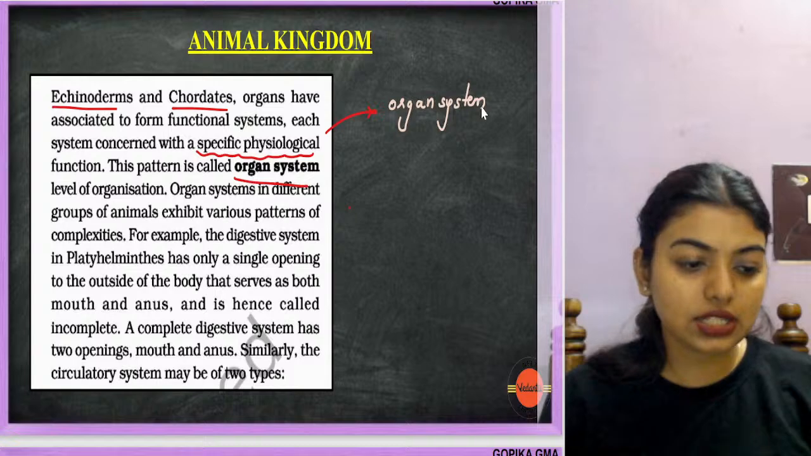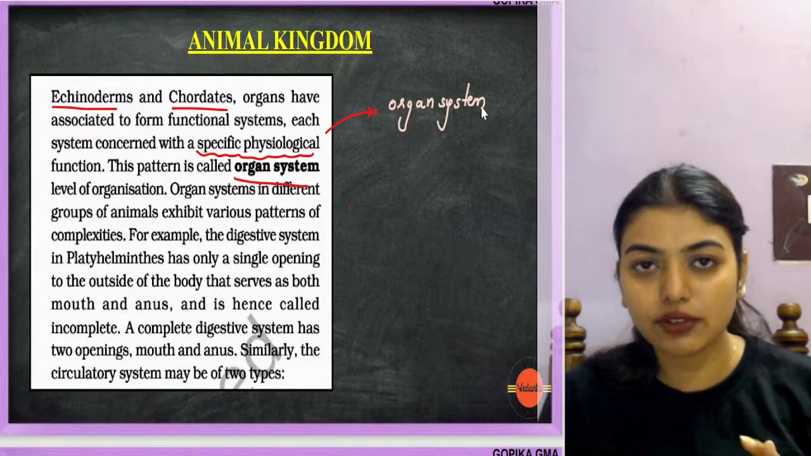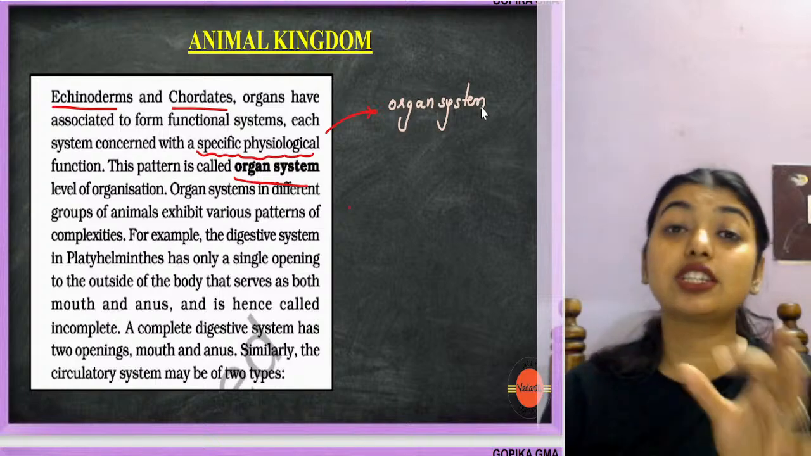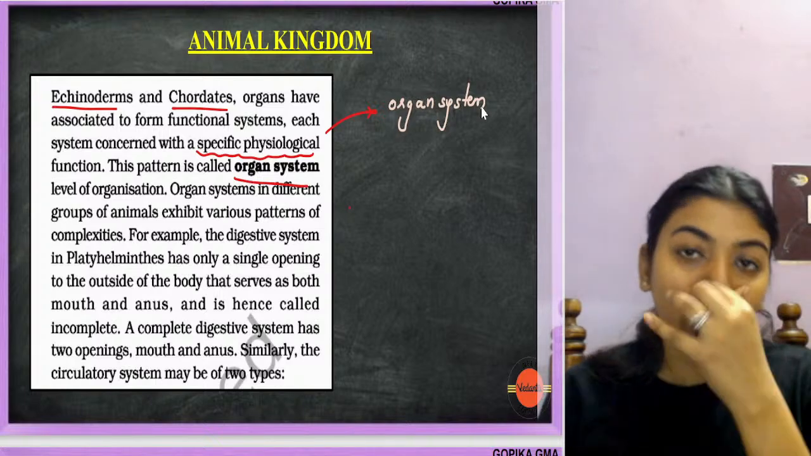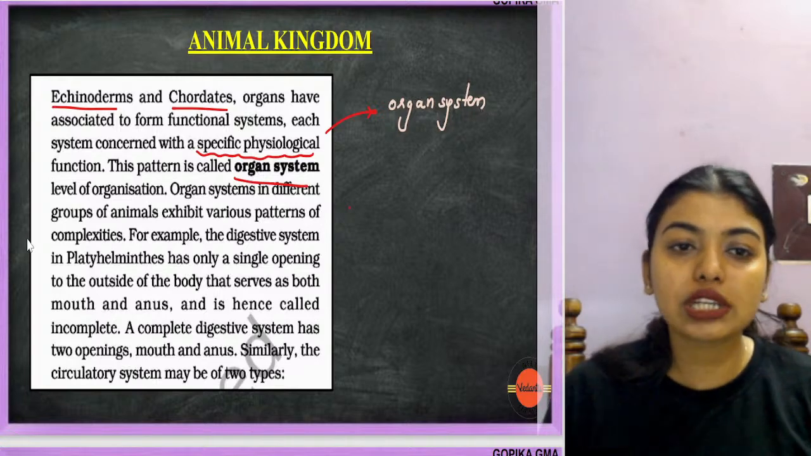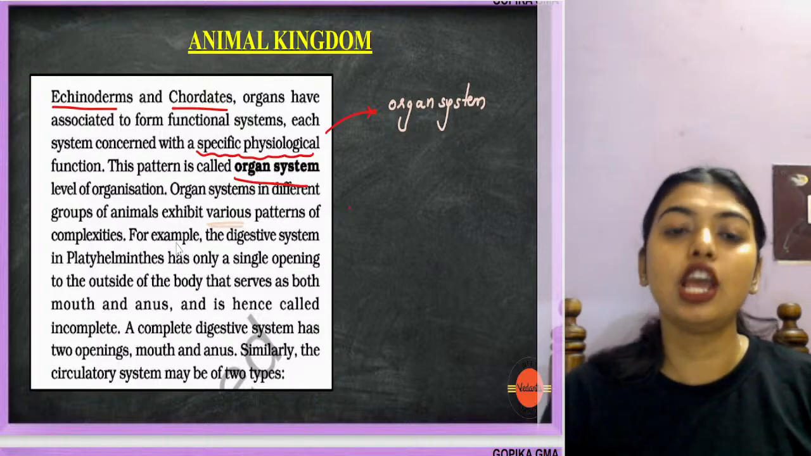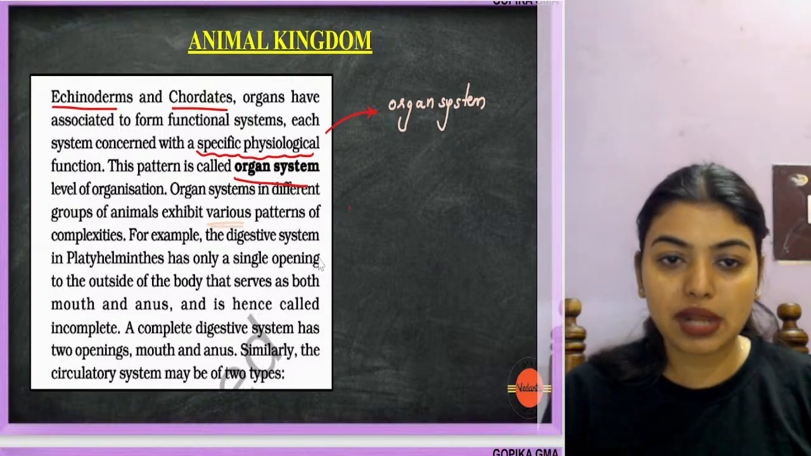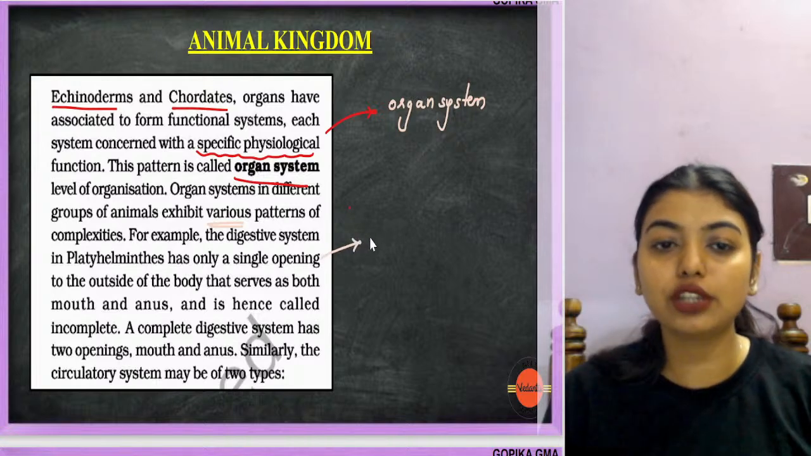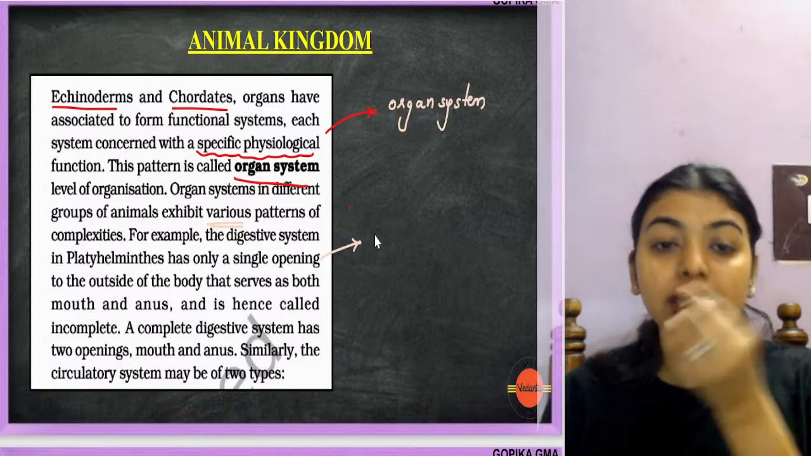So so far, what did we do? We understood cellular level of organization, tissue level, organ level, and organ system, where many organs come together and form a system. Now organ systems in different groups of animals exhibit various patterns of complexity. For example, the digestive system in Platyhelminthes has a single opening to the outside of the body that serves both as mouth and anus, and hence it is called incomplete digestive system.